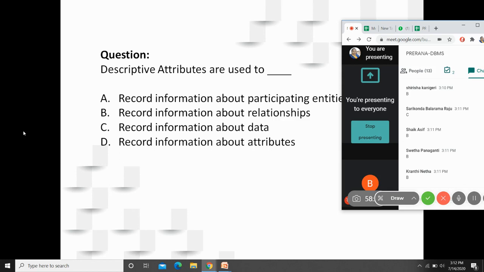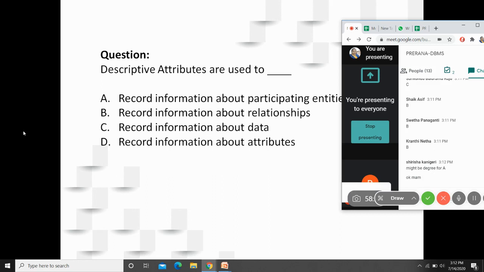No answer? Or thinking? Might be degree for A. Degree is only telling you the number. How many entities are participating? That's it. You will not get any information regarding that. Thank you. Then tell me the answer, Sirisha.